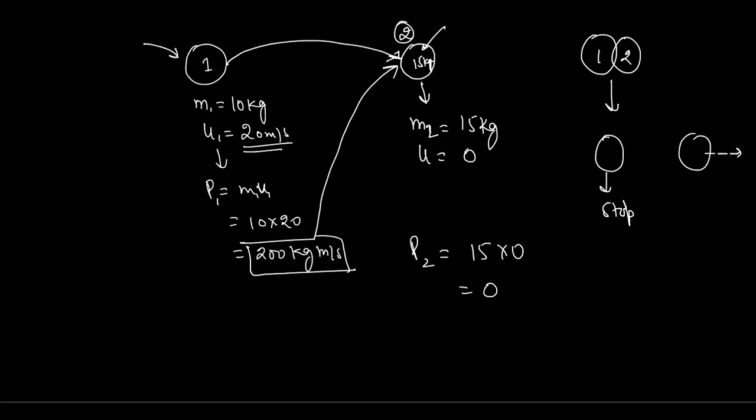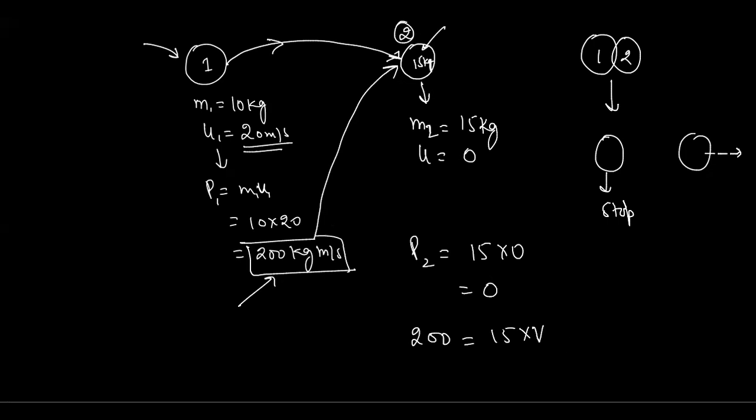But when object 1 hits this one, it is 100% transferring its momentum, so this 200 is being transferred to this one. So 200 equals 15 into, now we need to calculate the final velocity of this object.